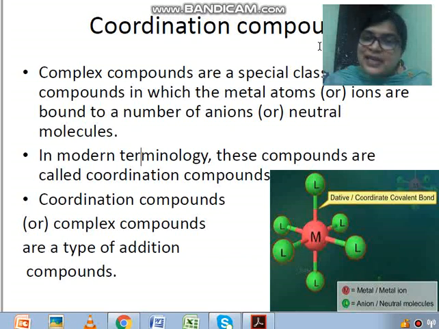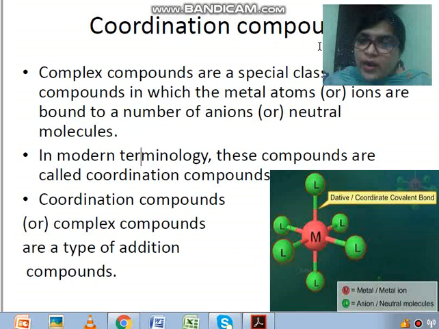See children, basically what happens in coordination compound, here are transition metals. Transition metals are d-block elements. They are called metals basically because many of them comprise metals. That's why they are called transition metals. Transition metals can be defined as those which have a partially filled d orbital in their ground state or in any one of their oxidation states. These types of elements are called transition metals.